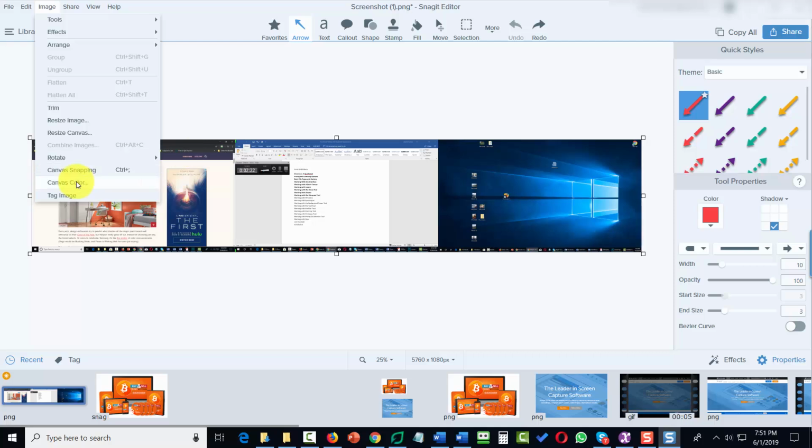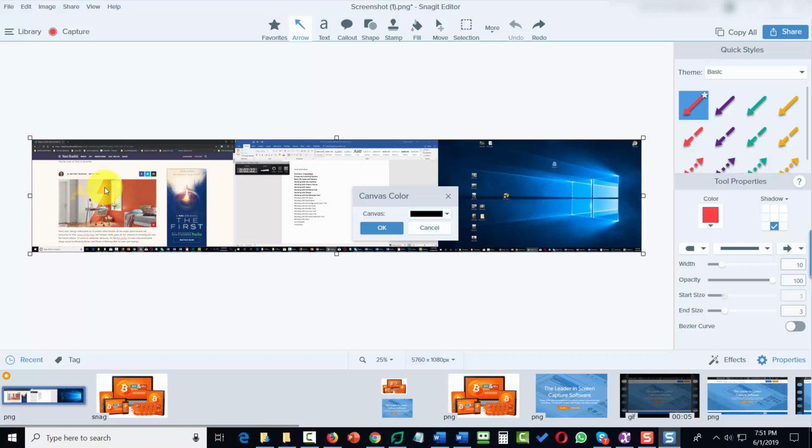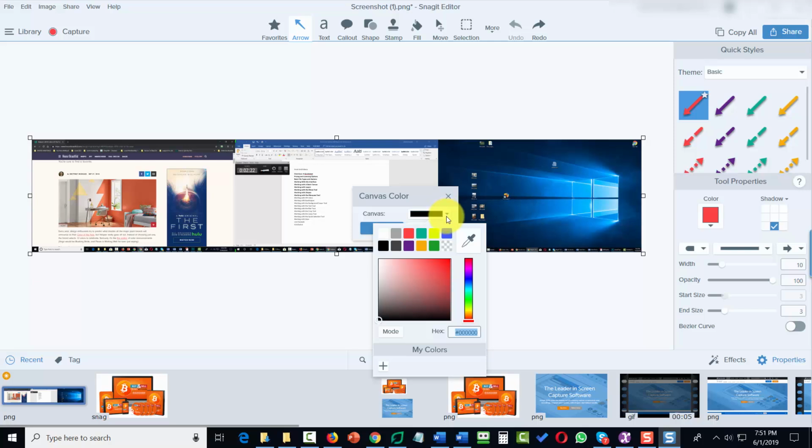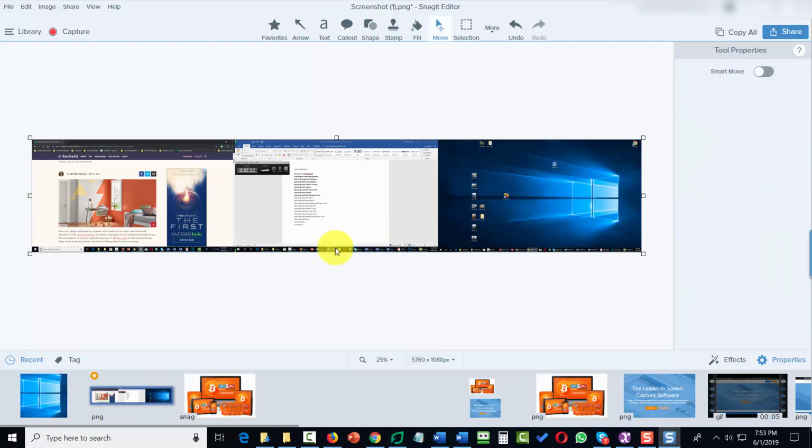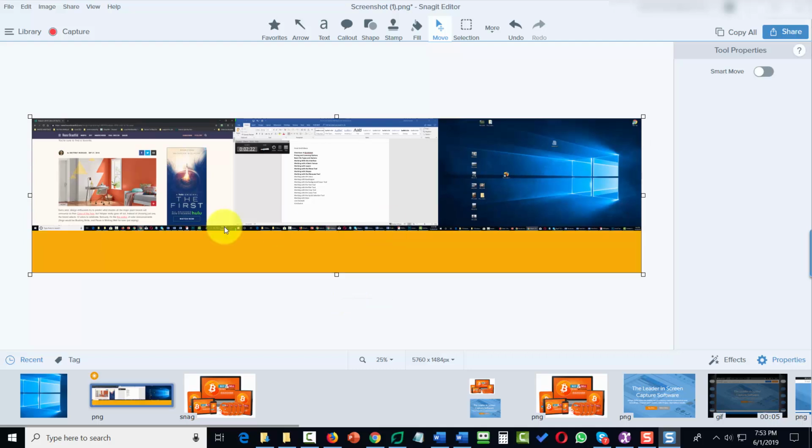We can also change the canvas color. We can click this canvas color, and we can indicate what we want the canvas color to be by going to this area. We can either change based on the eyedropper, or we can choose our color. So in this case, we can choose our color. We can click OK. And then when we expand the image, what you're going to see here is that our canvas is going to open up and it's going to change to that color here in this area.